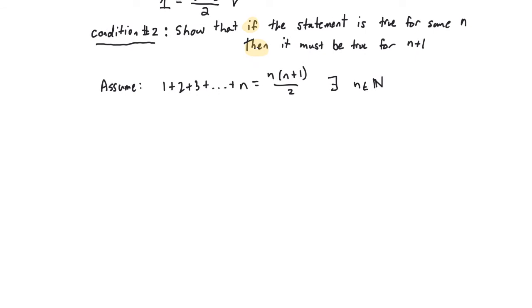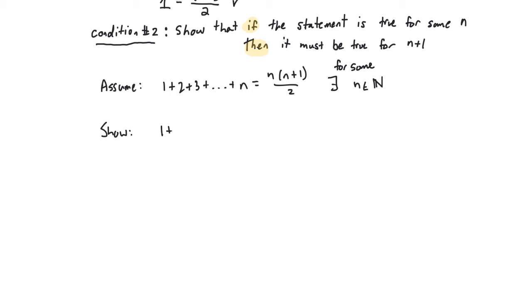The symbol that I've drawn here looks sort of like a backwards E, and this means not "for all," but instead "for some." So this says, let's assume that the statement is true for some number n, and "some" in math means at least 1. And what I'd like to show now is that the statement also works for the next number in line.